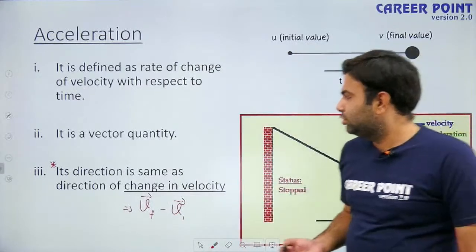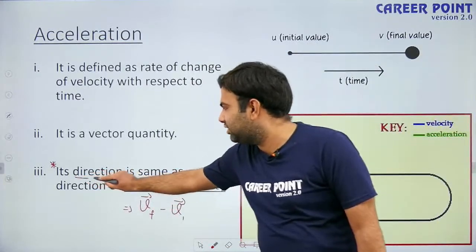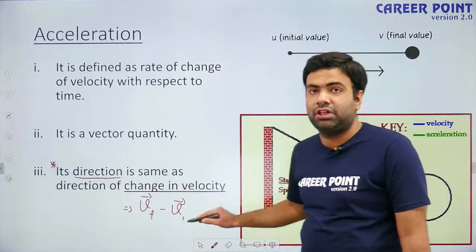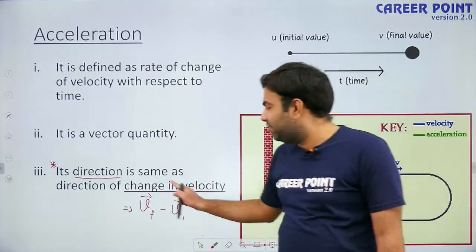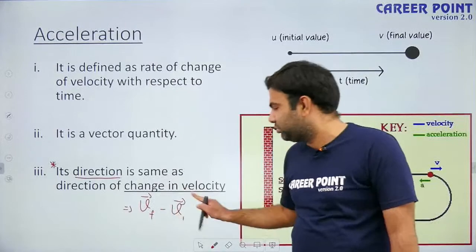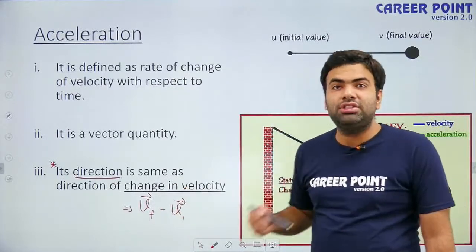So, what is the direction of acceleration? The direction of acceleration is the same as the direction of change in velocity. It is not the same as the final velocity, not the same as the initial velocity. It is the same as the change in velocity.